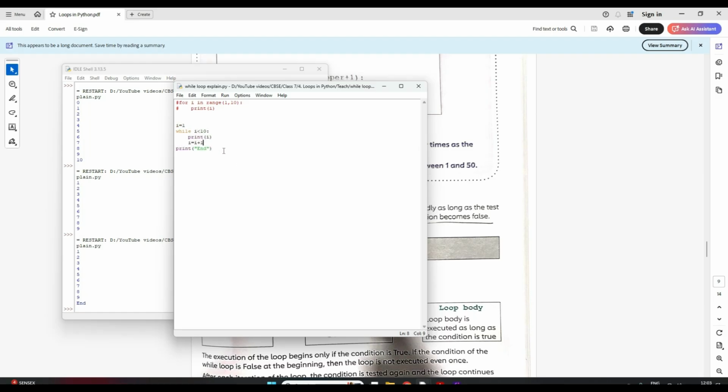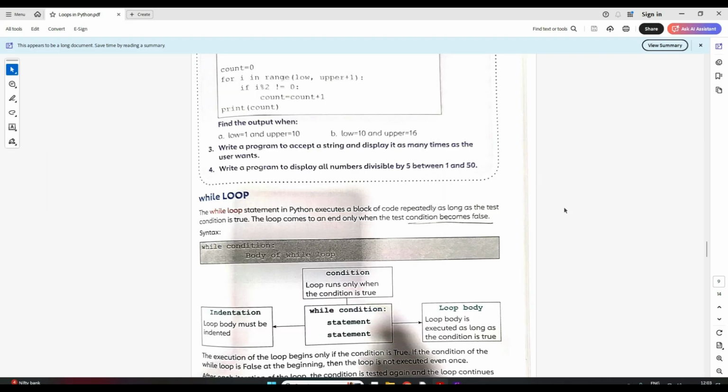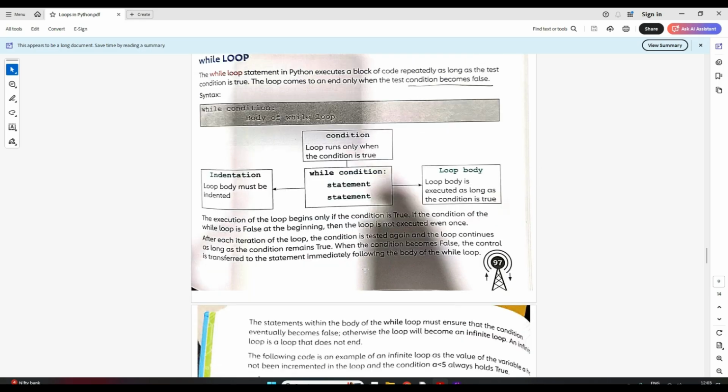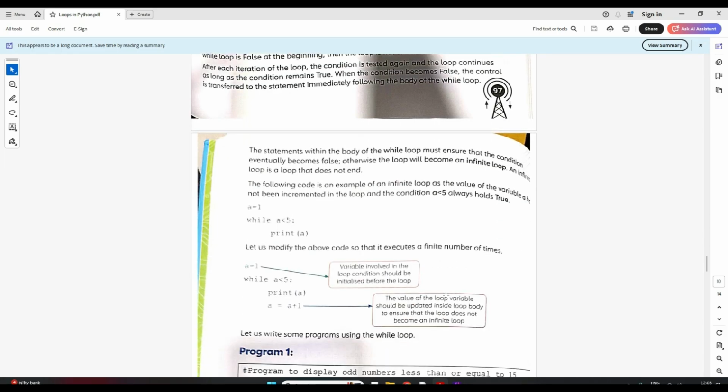Now there are a couple of points in while loop. Just remember, this condition that we are giving shouldn't make an infinite loop, right? The condition should be such that it becomes false at one point. If it does not, what happens? This will go on and on in an infinite loop. So your condition has to be finite so that it stops after some time. Clear? Any confusion in that?